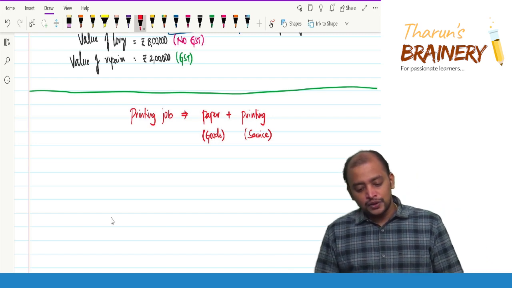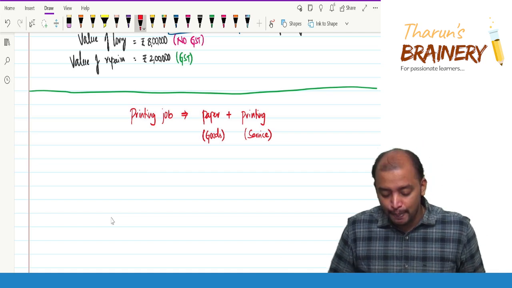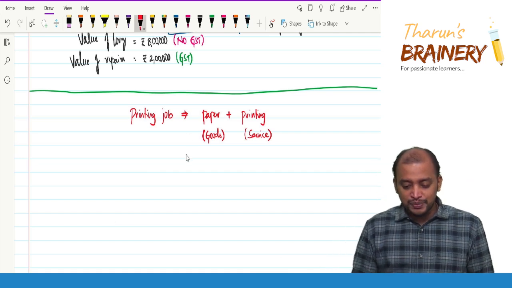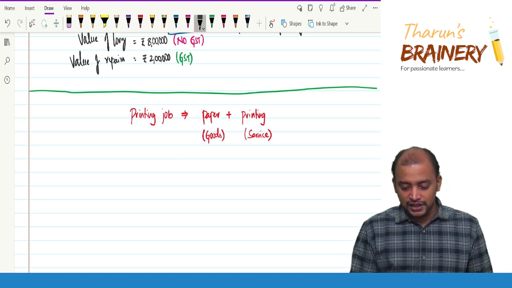Okay. So now, what we need to see is what constitutes principal supply. Based on that, we need to classify. So that's what the CBIC circular says.